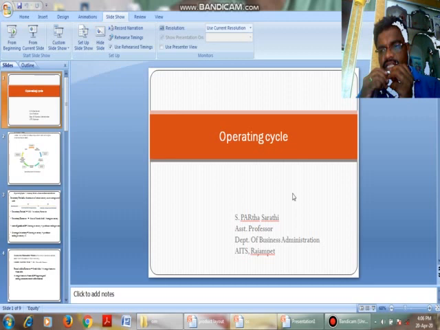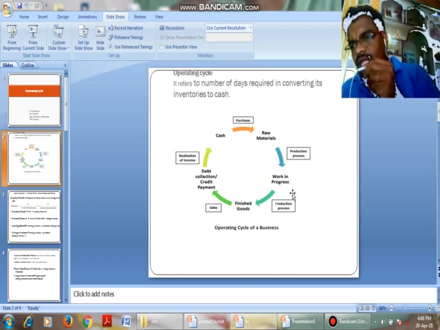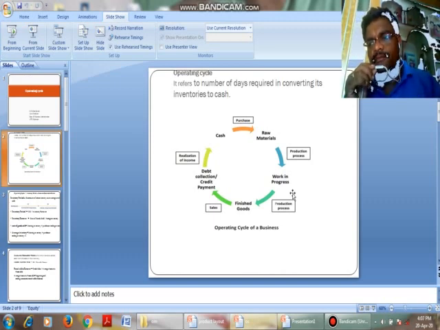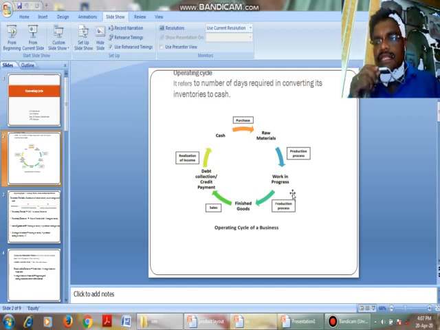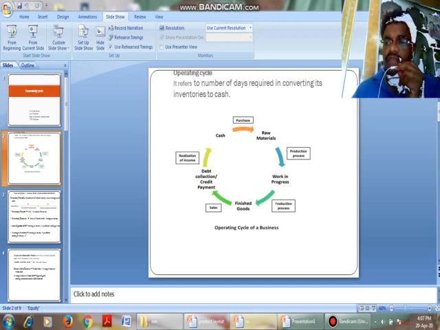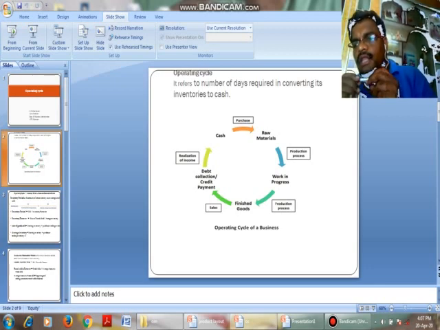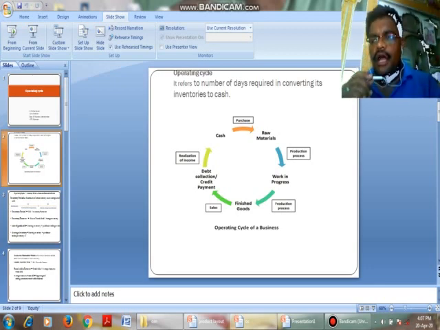In the previous class we discussed working capital, how to calculate it, and the various forms of working capital. Now we will discuss the operating cycle. The term itself says that it is a cyclic process, a cyclic process of producing the products. That is, it refers to the number of days required to convert inventories into cash, that is, the time taken to convert the raw material into cash.